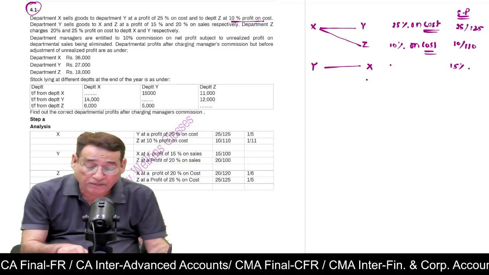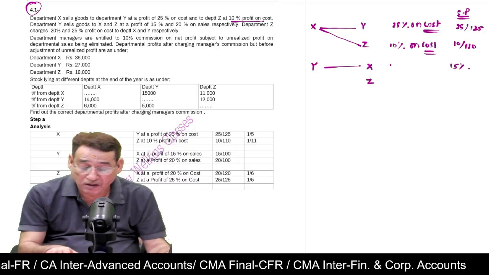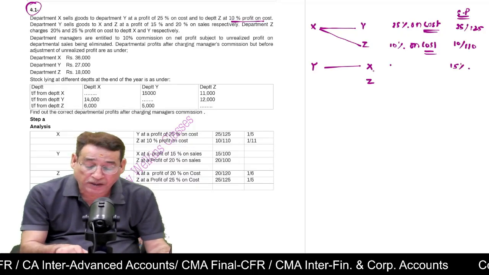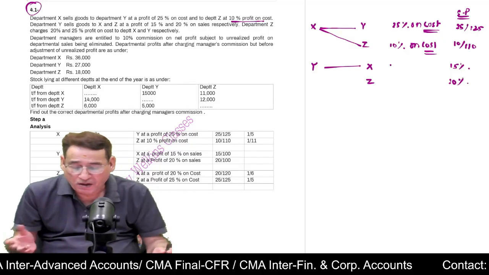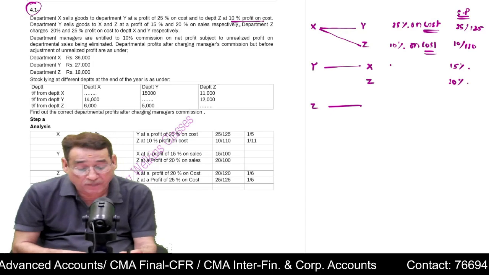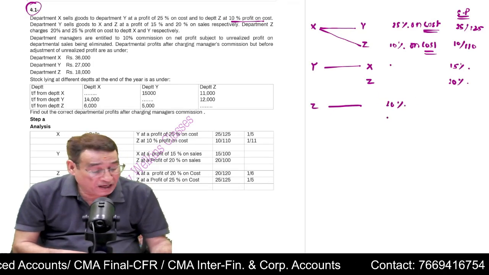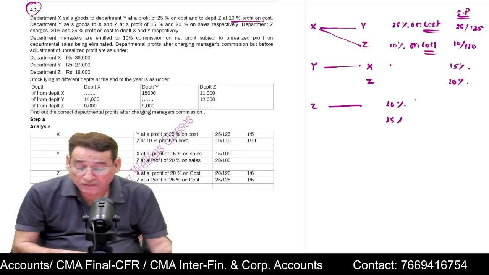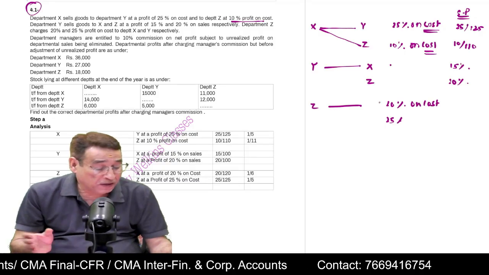Actually, department Y sells to department X and Z at 15% and 20% on sales. Here, the rate of profit on sales is given. Then there is department Z also. Now, department Z charges 20% and 25% on cost, correct?